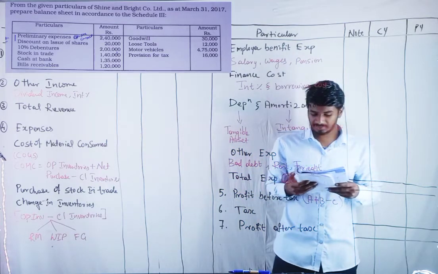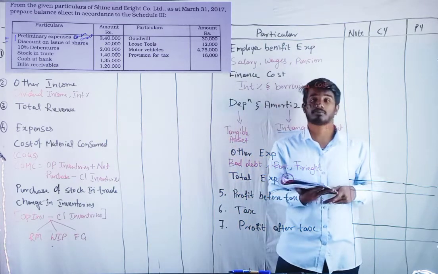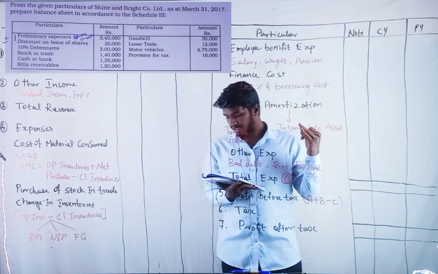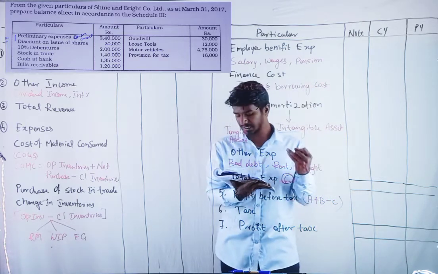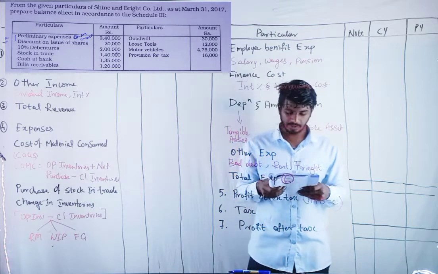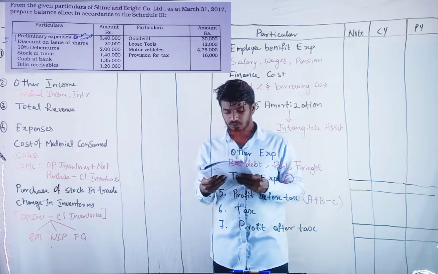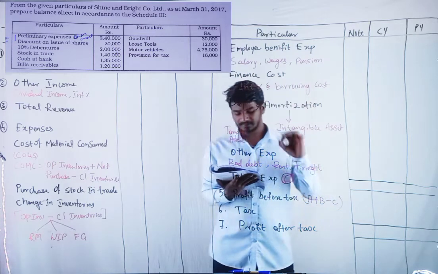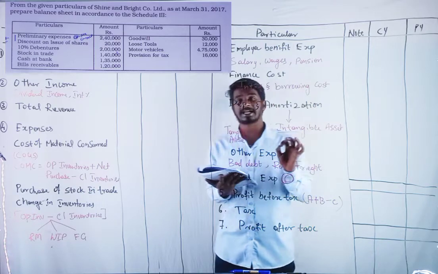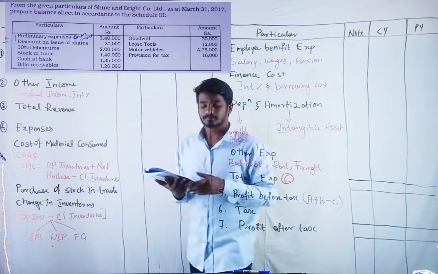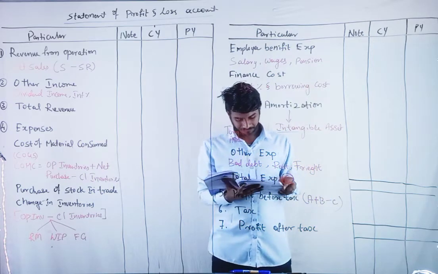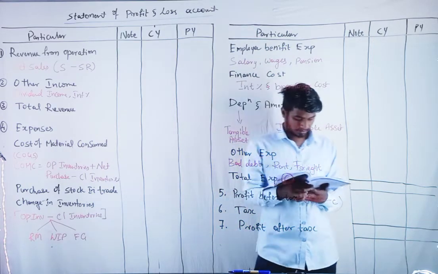And 10% debenture, it will be in the long term borrowings. Stock in trade, inventories, cash at bank, cash and cash equivalents, bills receivable, trade receivable, goodwill, intangible asset, loose tools, inventories, motor vehicle, fixed asset in that tangible asset, and a provision for tax. We create a short term provision, right? It's a liability.